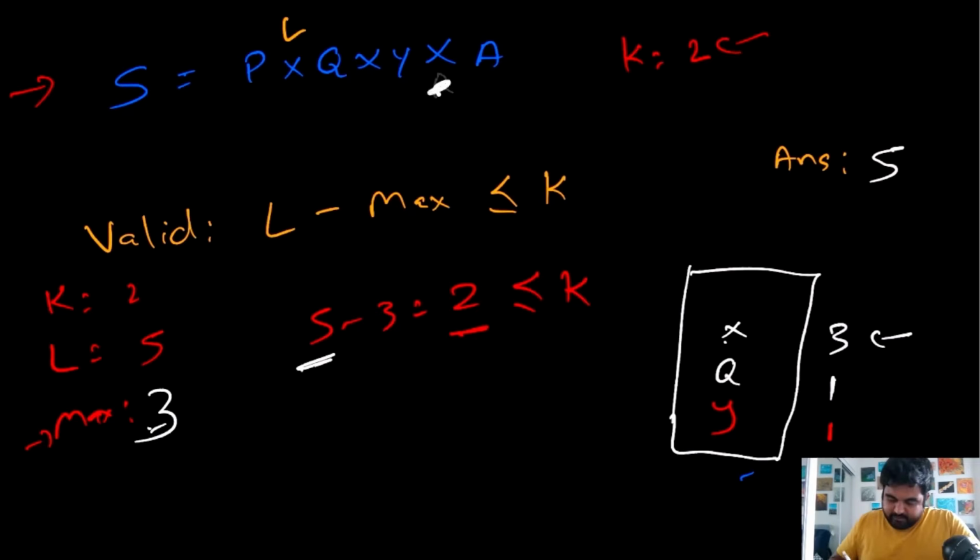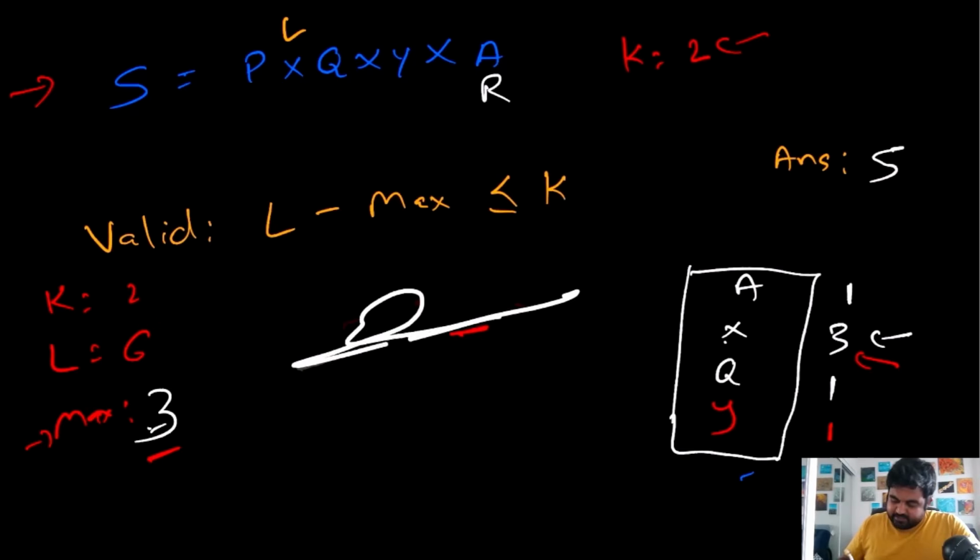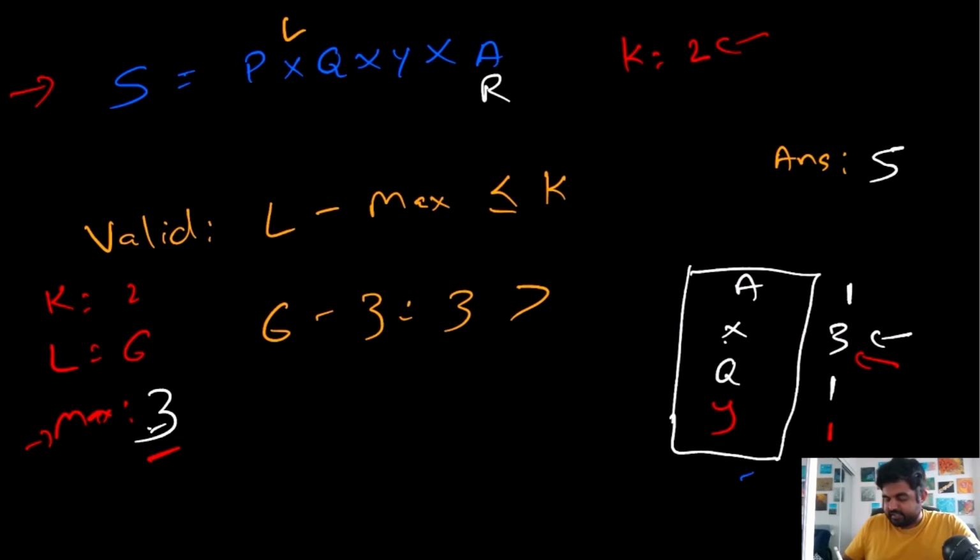Now again we will update the value of our r. R comes over here. Now this is a. We don't have any entry, so we will add an entry for a, and we will call it 1. Now in this case the length is 6, but the maximum number of occurrences of x is still 3, which means we can do 6 minus 3, which is equal to 3. 3 is actually greater than k, which means this condition is not satisfied. So now we will have to update the value of our L over here. So now we will get rid of 1 x. Because we are getting rid of 1 x, the current maximum occurrence we have so far is 2.